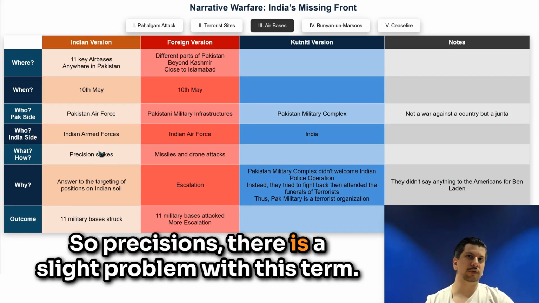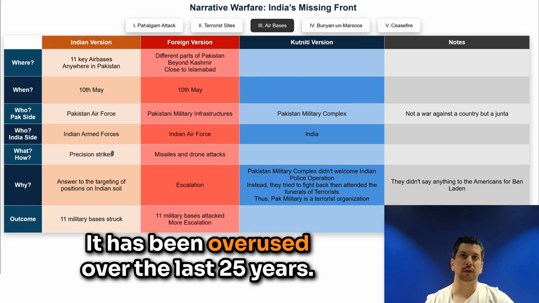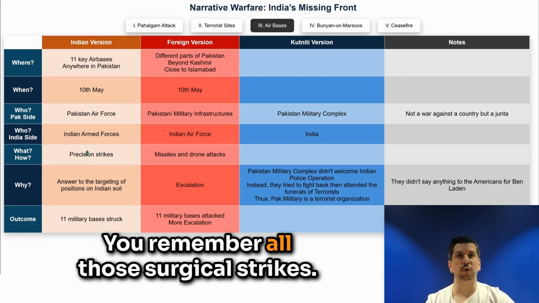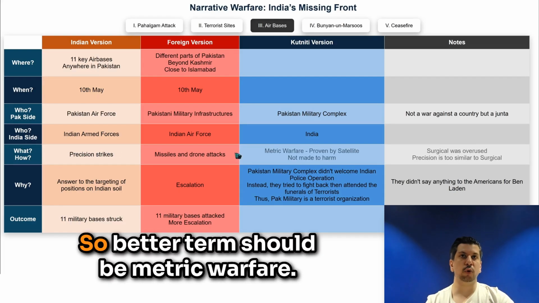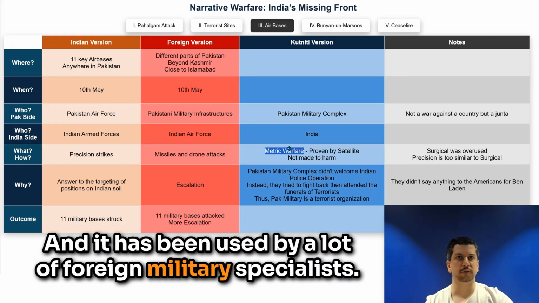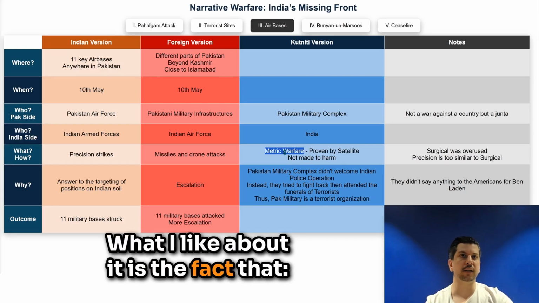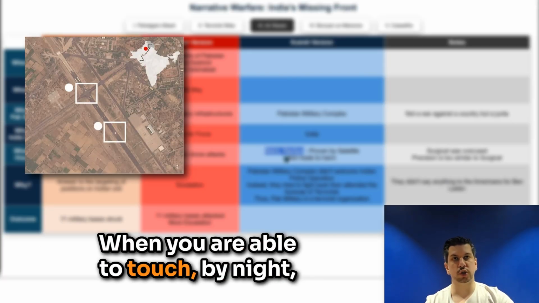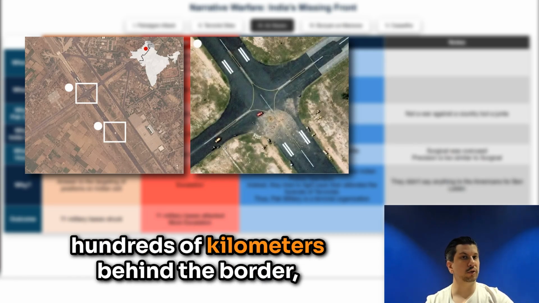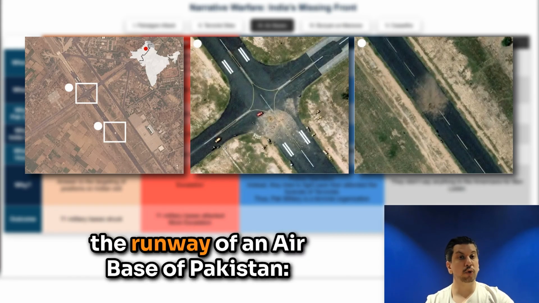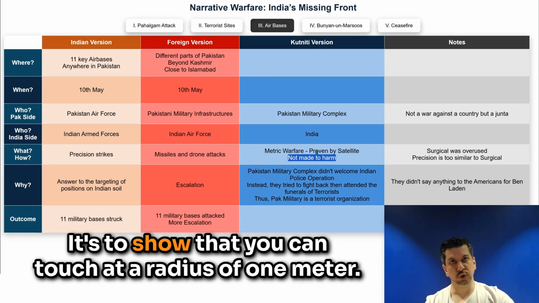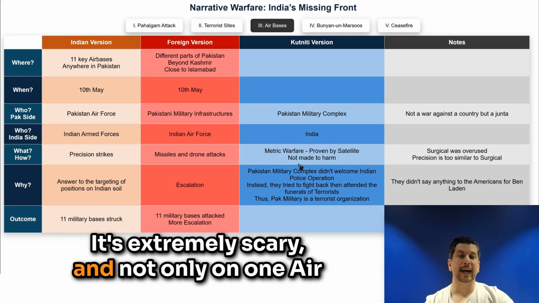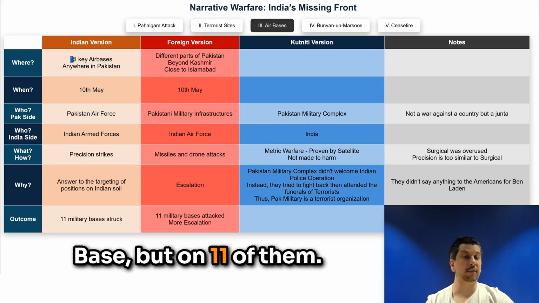So, precision, there is a slight problem with this term. It has been overused over the last 25 years. You remember all those surgical strikes. So a better term should be metric warfare, and it has been used by a lot of foreign military specialists. What I like about it is that when you are able to touch, by night, hundreds of kilometers behind the border, the runway of an airbase of Pakistan, it's not to harm people. It's to show that you can touch at a radius of 1 meter. It's extremely scary. And not only on one air base, but on 11 of them.